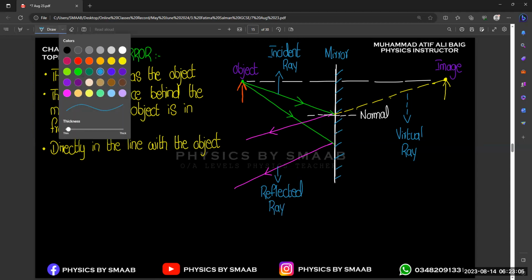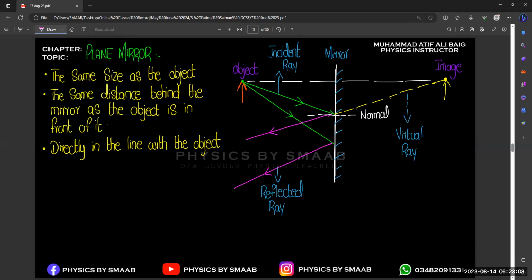For more clarification, these types of rays cannot be obtained on a screen. It is just behind the mirror. So that's why it is known as virtual. This is only for the identification of the reflection of the ray on the other side of the mirror. So that's why it is known as the virtual image or the virtual ray. Okay.